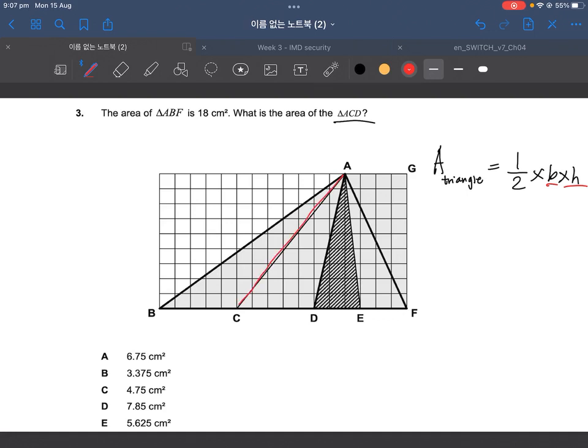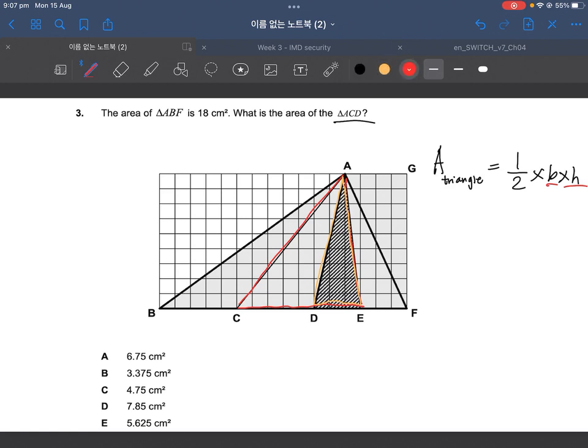Okay? Namely, triangle ACE. Okay? Next, we find another smaller triangle that when subtracted from the bigger triangle will give us the area of ACD. And these two triangles that I've highlighted thus far are actually the triangles we're looking for.